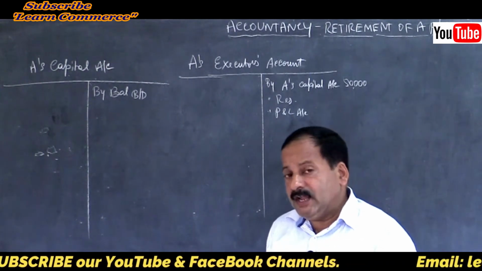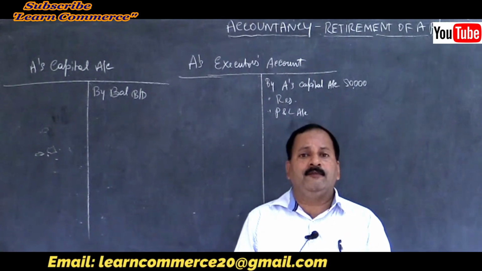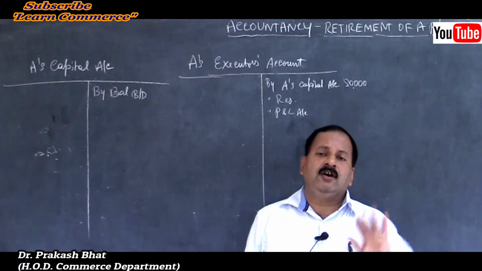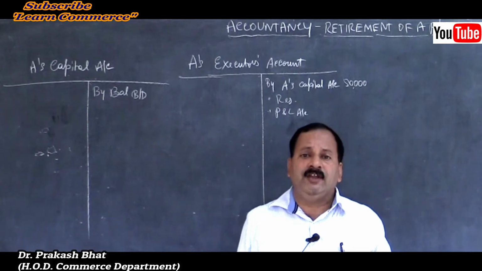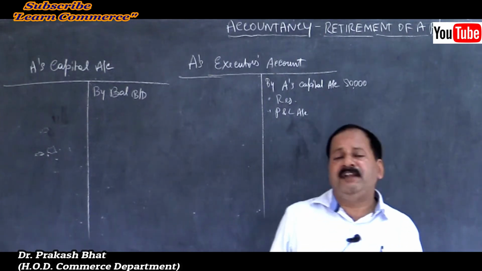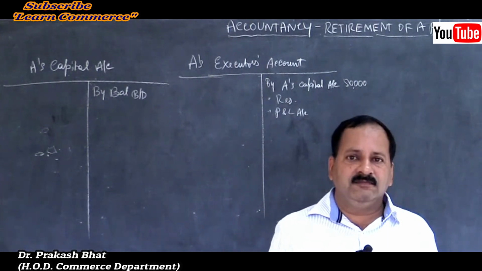So anything belonging to the current year should be calculated till the date of death only. Anything belonging to the previous year or earlier years, or which appears in the old balance sheet, should be paid irrespective of the date of death.